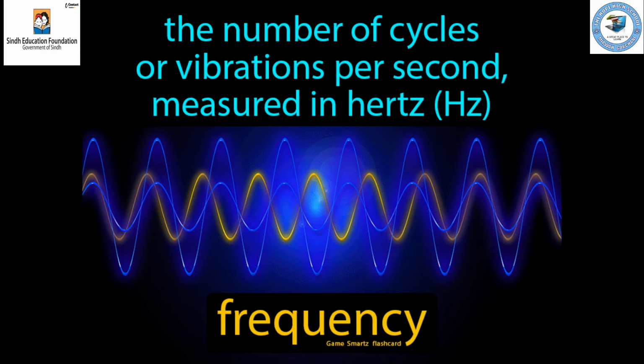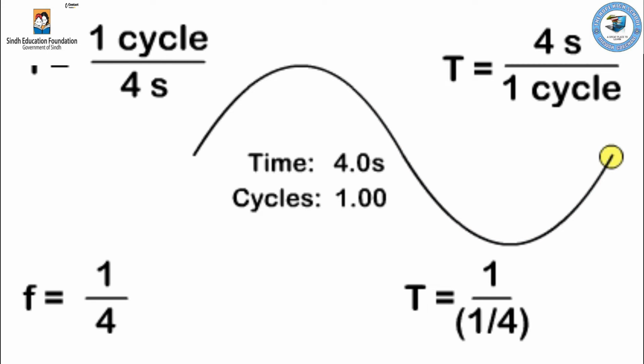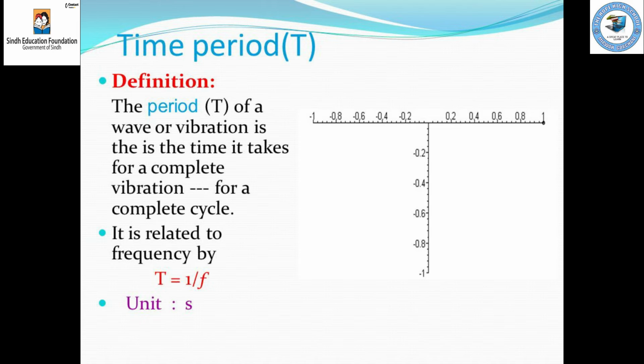Frequency: number of waves passing through a point in 1 second. The unit of frequency is hertz. Time period: time required to complete one wave cycle. Time period is the reciprocal of frequency.